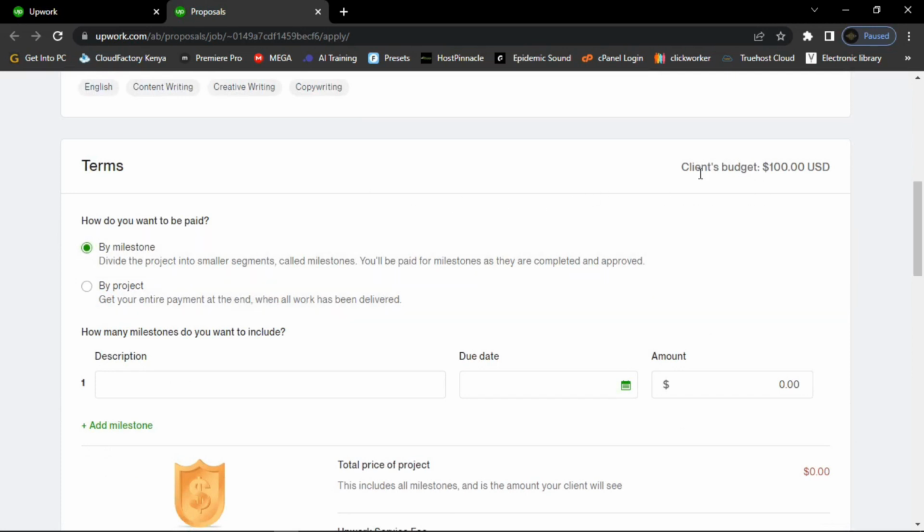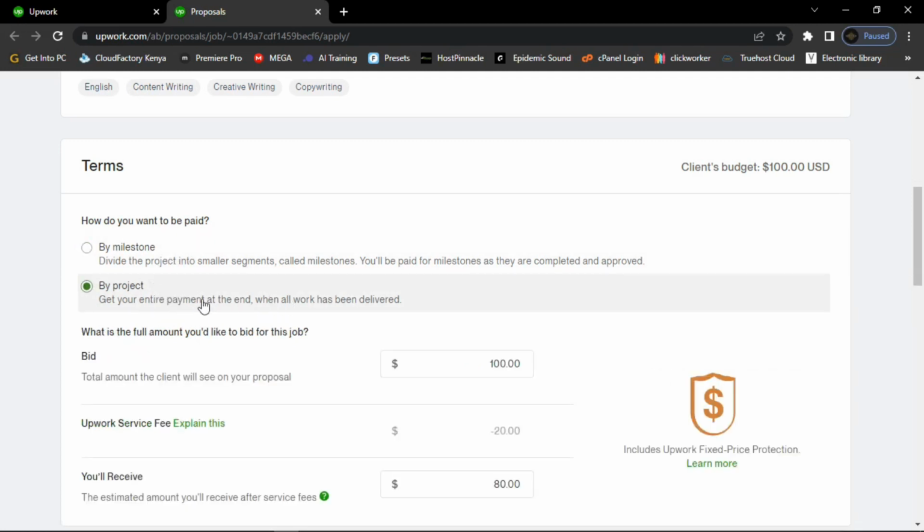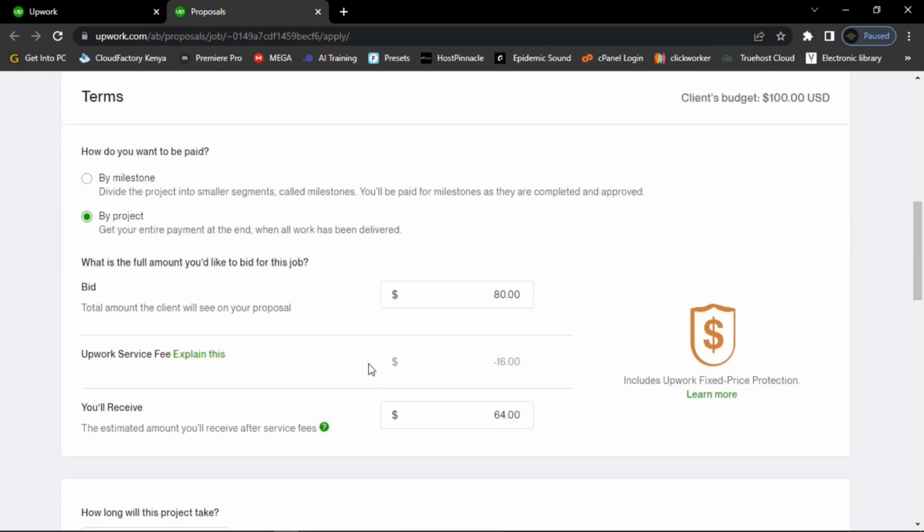here you can choose. You can see that the client's budget for the project is $100 US. So there you can choose to get paid by the end of the project, or to get paid by milestone. So for example, let's click on by the project, and you can see that the client's budget is $100 US. So guys, if they have given you a fixed price, don't overquote or underquote. You can give them something like, for example, $80. You can say $80, or you can just say the same $100. And again, the service fee here is 16, and then what you will receive is $64 US.